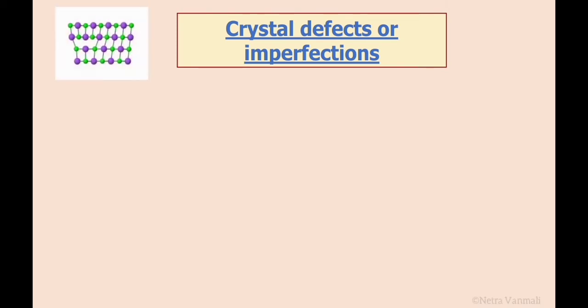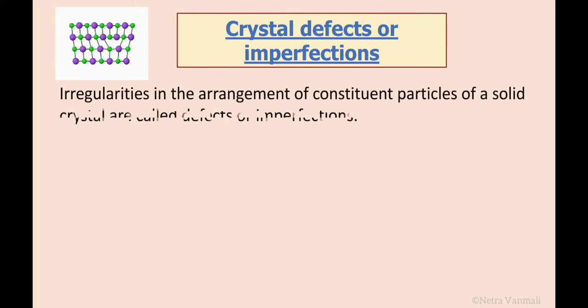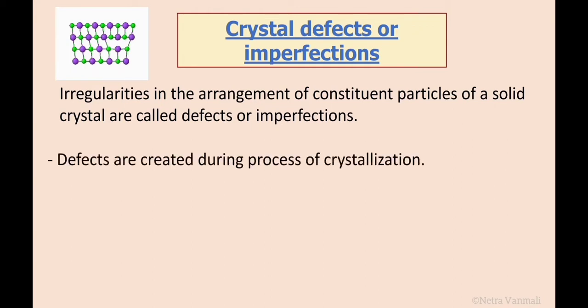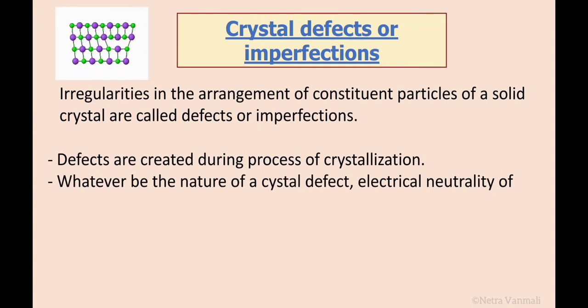The real naturally occurring crystalline substances do not have a perfect crystal structure. They always have some irregularities or disorder in the packing of atoms. Such irregularities in the arrangement of constituent particles of a solid crystal are called defects or imperfections. Defects are created during the process of crystallization. Whatever be the nature of the crystal defect, the electrical neutrality of the solid is always maintained.